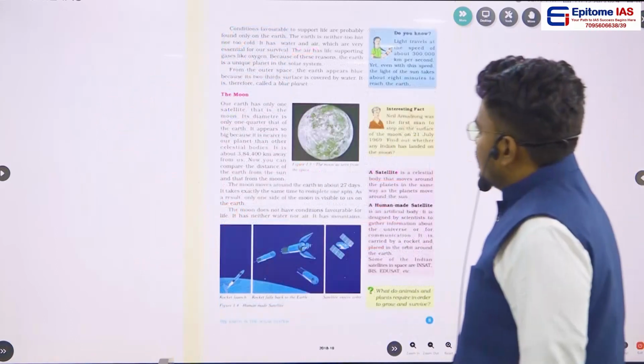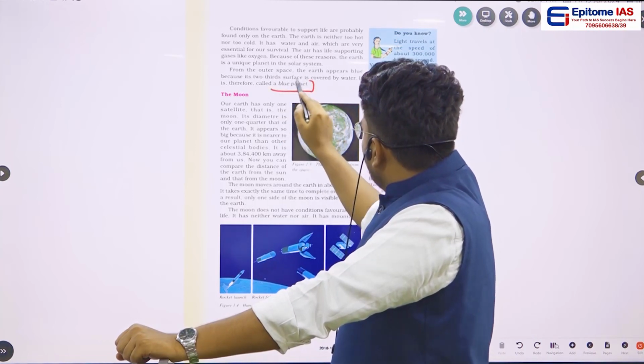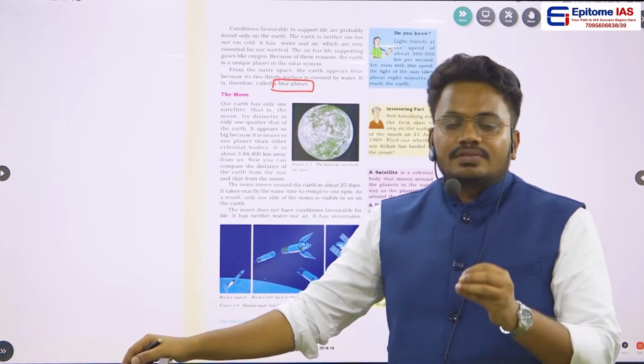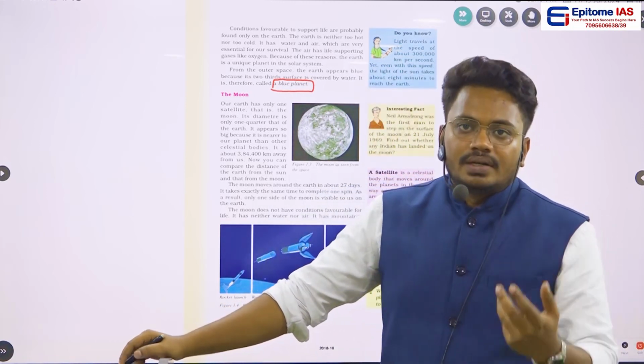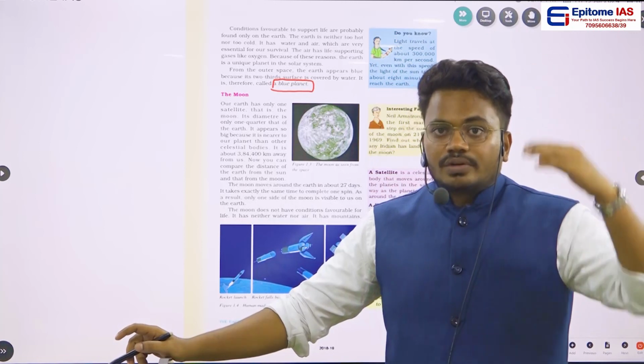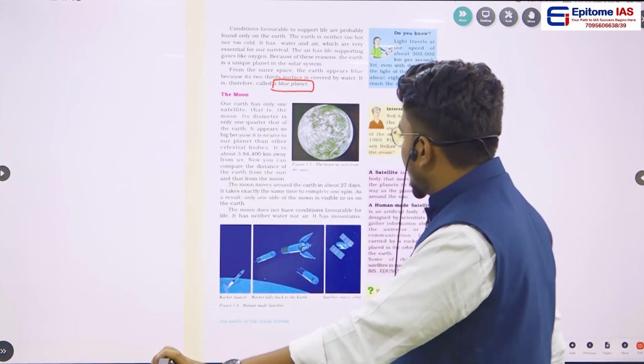Then if you see Earth, we call Earth a blue planet. Why do we call Earth a blue planet? Because on Earth we have a huge number of water resources. If you see it from outer space, the Earth looks like a blue colored planet. That is why we call Earth a blue planet.